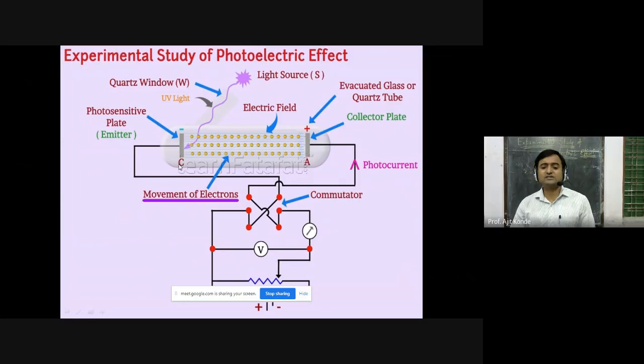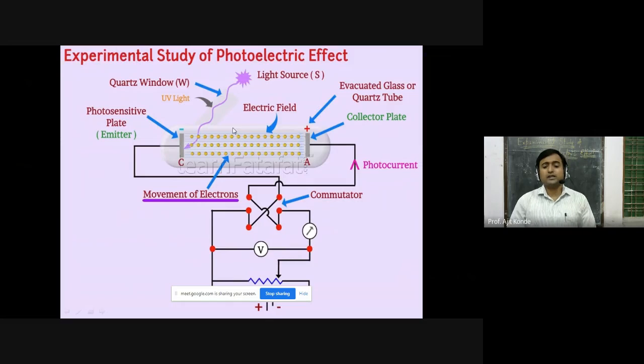Okay. C stands for cathode. The negative terminal is basically called the cathode. And A is for anode, positive. Now, this A plate is the collector plate. The A plate is a collector plate which is positively charged.